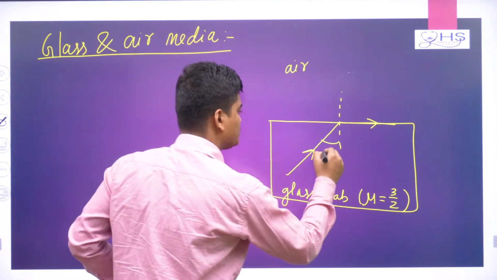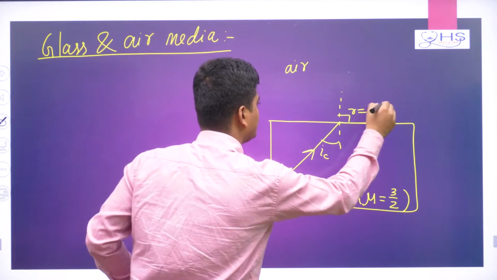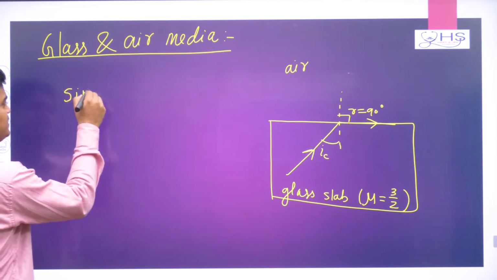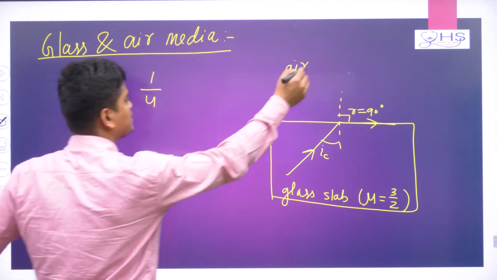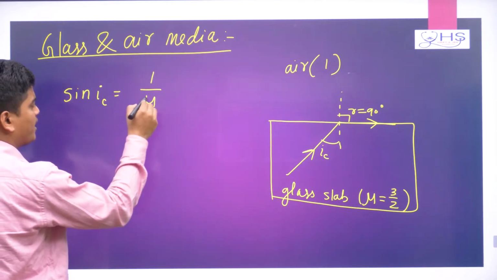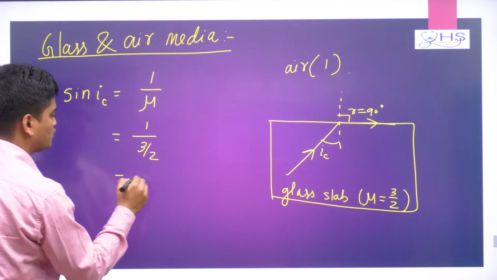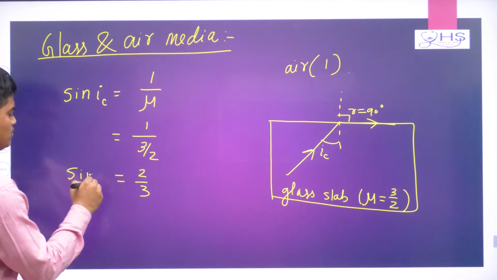Now, this angle is my IC and this angle R is 90 degree. Or directly I can use the formula I know, sin IC is 1 by, why 1? Because the refractive index of air medium is 1. So here 1 by mu I can directly substitute, so 1 by 3 by 2. So it can be written as sin IC equal to 2 by 3.